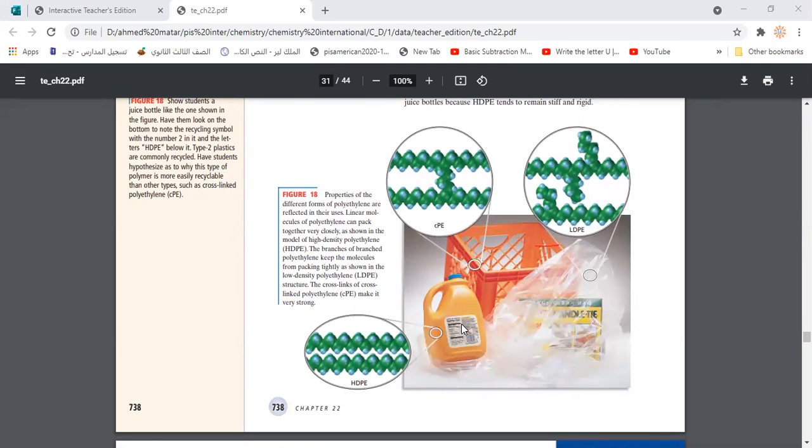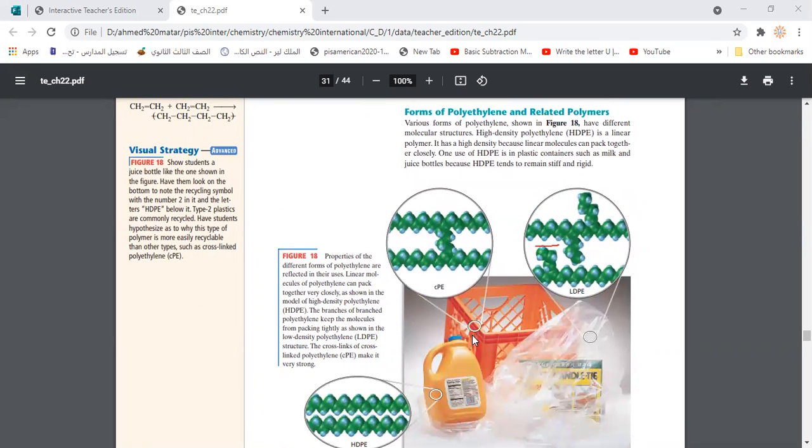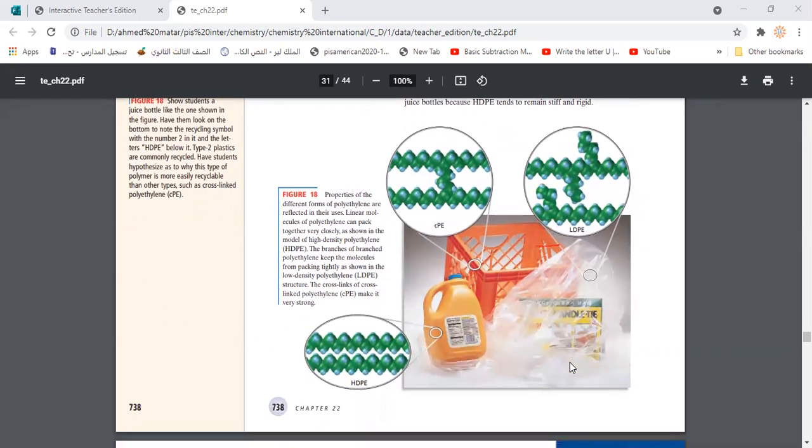This one is used to make gallons and containers like this that keep certain liquids inside, like oils and so on. Also, we have low density polyethylene. That means it is a polyethylene, but doesn't have as many repeated units as the high density polyethylene, so the N is less than this one. As you can see, it is less dense and soft, so we could use it in making poly bags and this kind of bags which we use for keeping objects and so on.